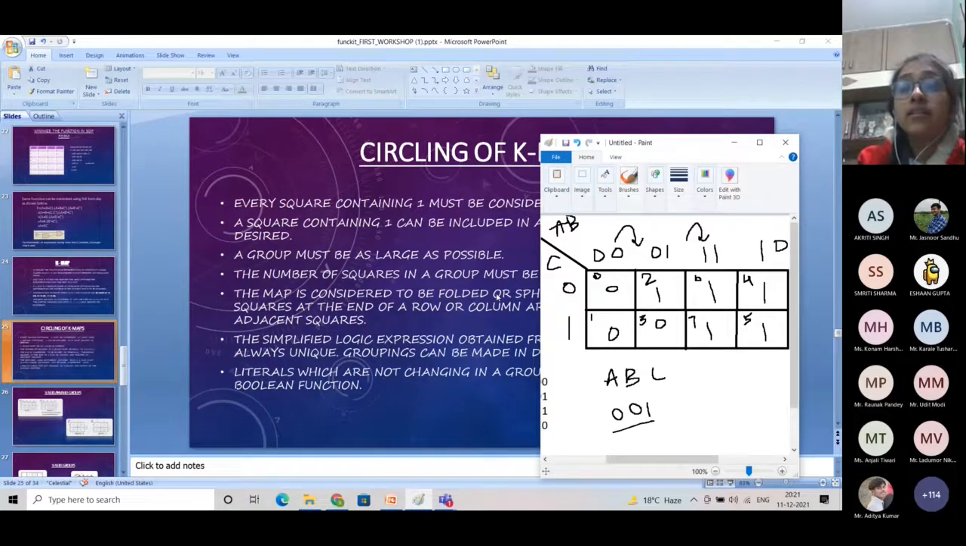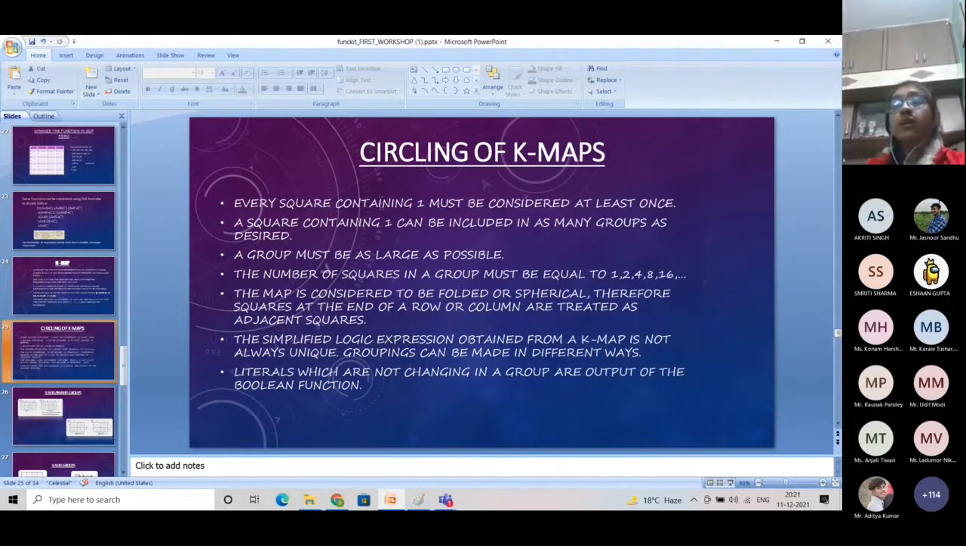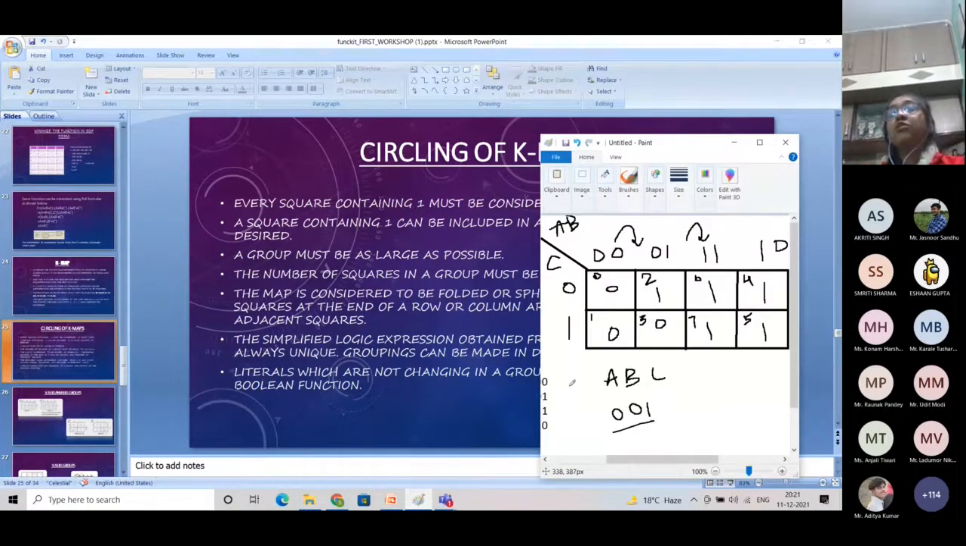Fine. And the fourth rule is the number of squares in a group must be equal to 1, 2, 4, 8 and 16. That means this is a very important rule. You can only group the K-maps in the power of 2. That means if you make a group with the ones in a K-map, then the number of squares in that group should be in the power of 2.